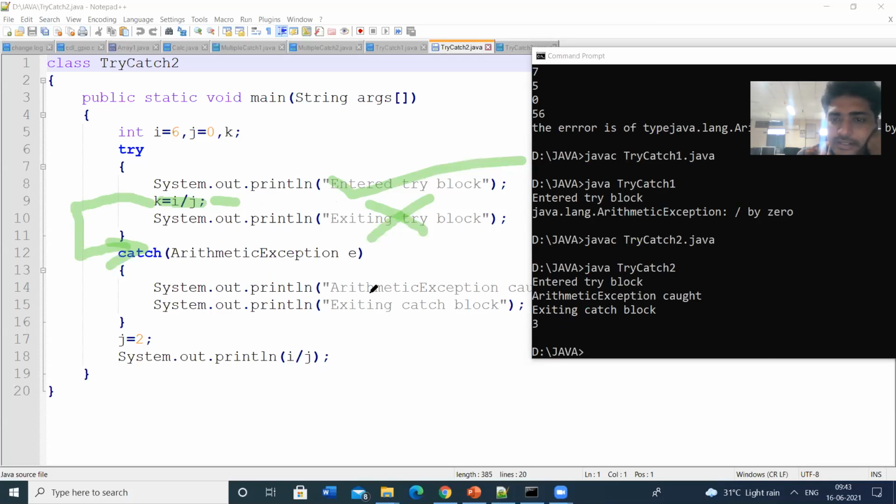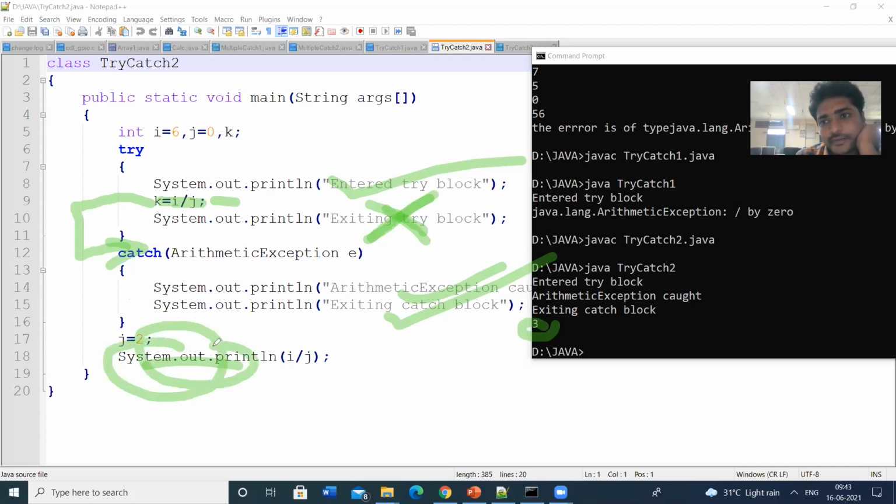In the catch block, we have written the statements arithmetic exception caught and exiting, and these statements are printed. After that, we have initialized the j value to 2, and then we perform the arithmetic operation i by j. 6 by 2 is 3, so we got the output 3. So after the catch block, these statements are executed.